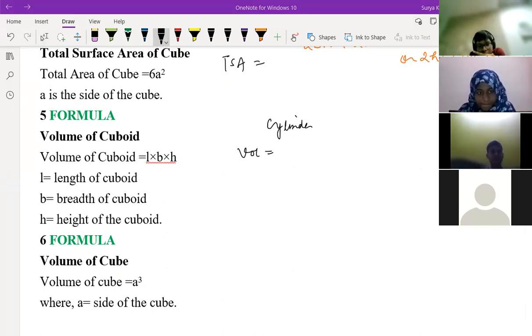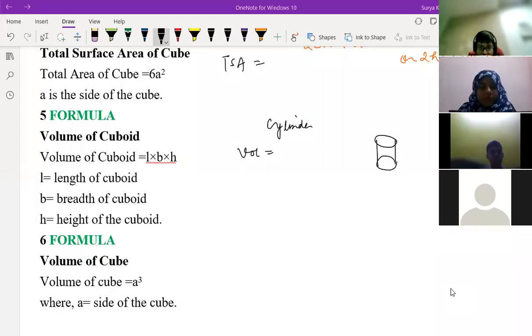Just remember, children, volume is nothing but area into height, right? The cylinder is like this. Here the circle is repeating again and again.